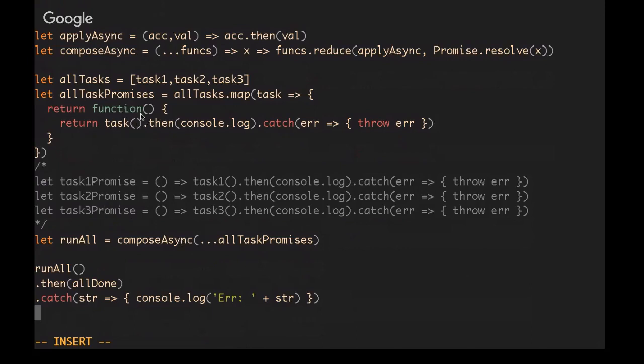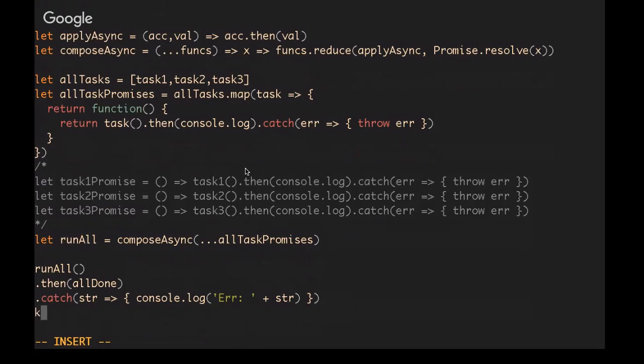And we have to wrap it in a function because we can't execute the function, the task, as we map over to transform it. We need to wait until down here to execute it. So that's why we wrap it in an outer function, so that when we compose them all together, the promises will not be executed until we actually execute the composed function. And if this looks like a familiar idea to you, you've probably watched the monads video that I made recently, because this is an applicative functor.